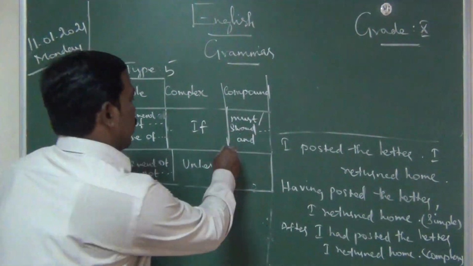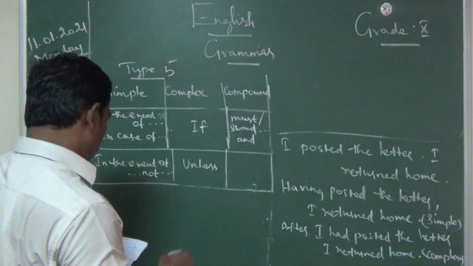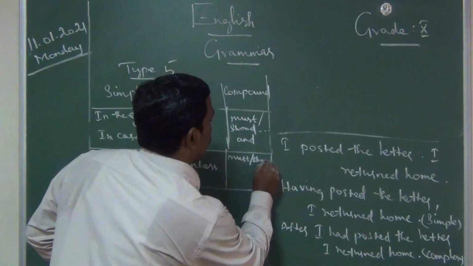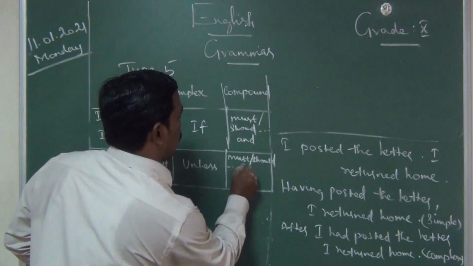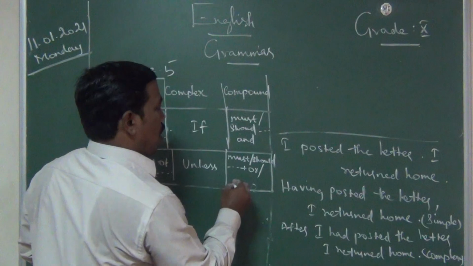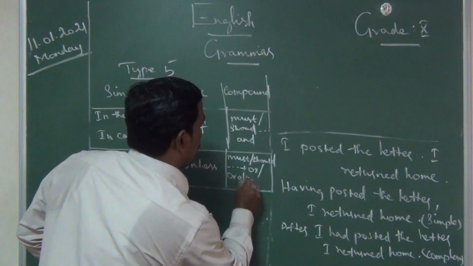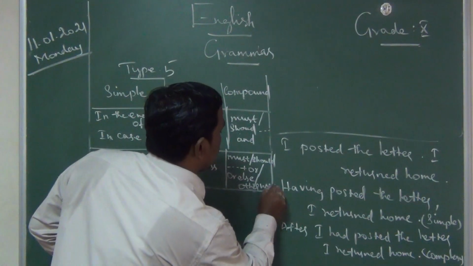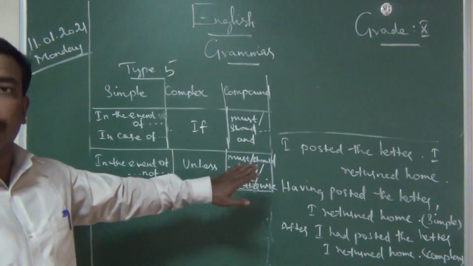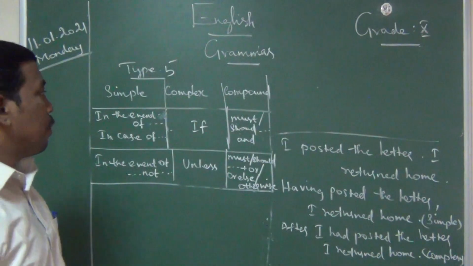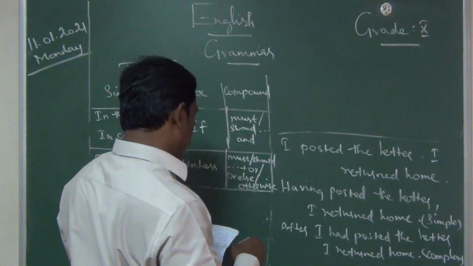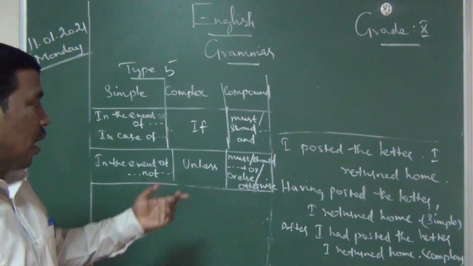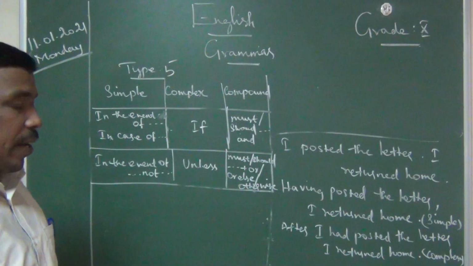Unless. Then for complex we should write must or should plus or, else, or otherwise. Three words we can write. What are the three words? Must or should plus, what are the words will come? Or else, otherwise. Any words we can write. Okay. Write soon.